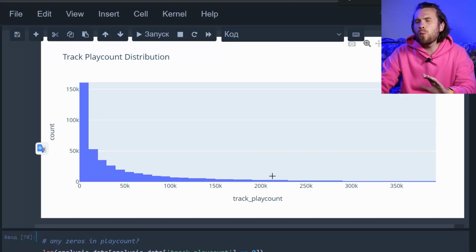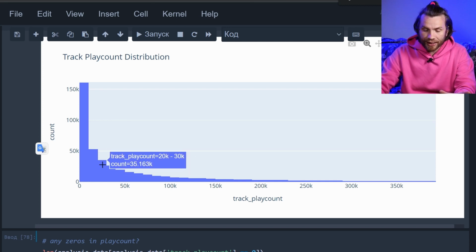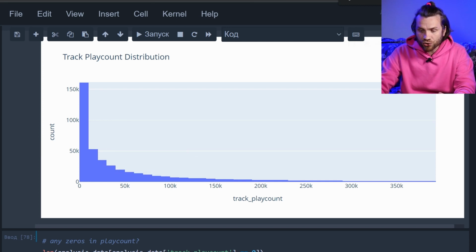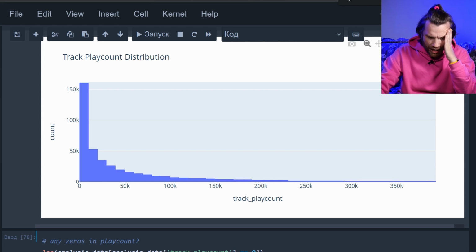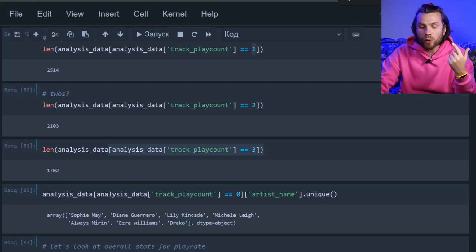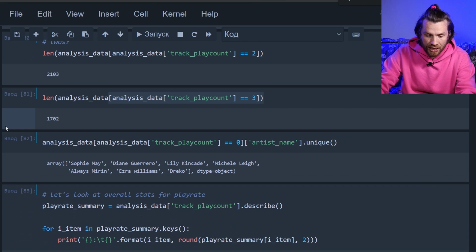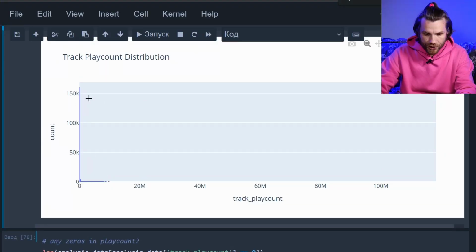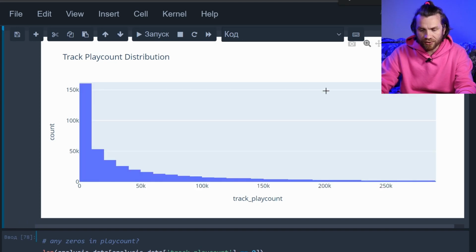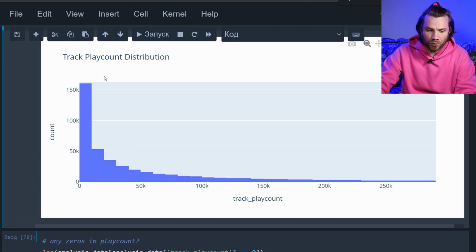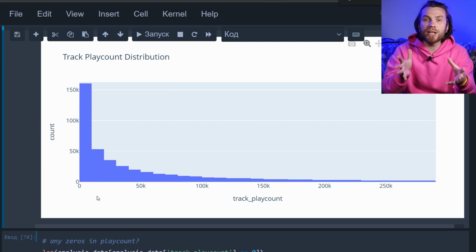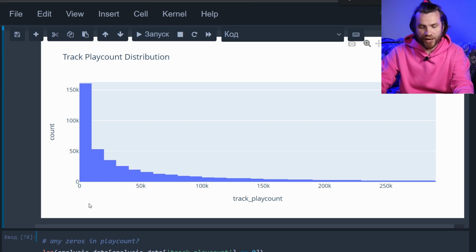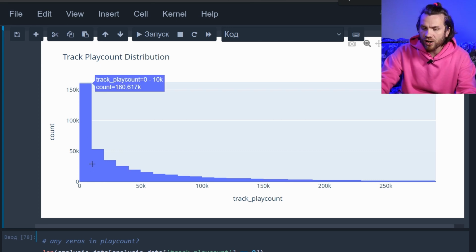The mean as a metric is not valuable here at all, because there's way too many tracks that have a smaller play count, and there's some very few tracks that have ginormous play counts, millions of streams. That is why we're going to be using the median instead of the mean, because the median is a different kind of central tendency metric. If we look at this distribution right here, here's the mean, the average, and I'm guessing the median would be somewhere around this area. It should show the central tendency, the point of gravity of the whole thing, the center of mass somewhere around here, I feel.